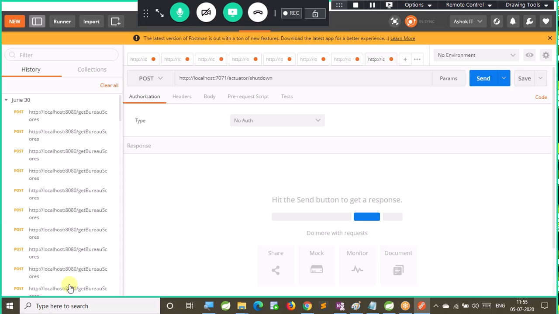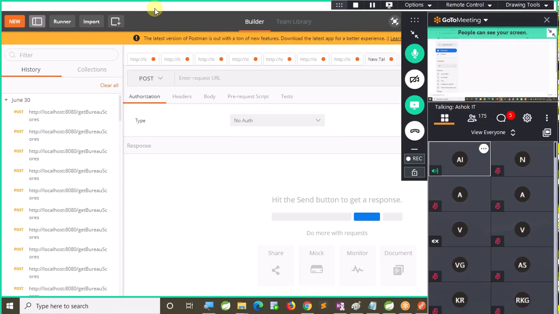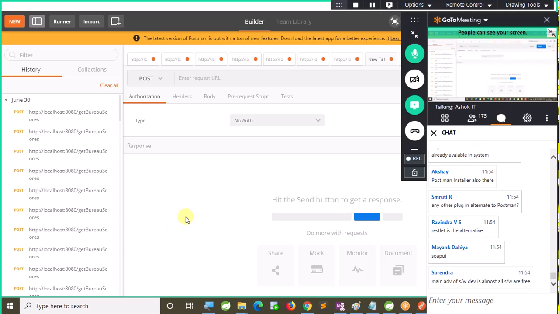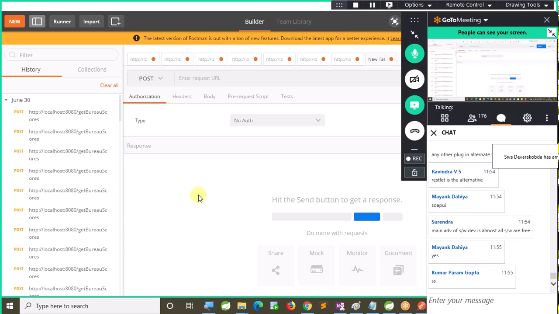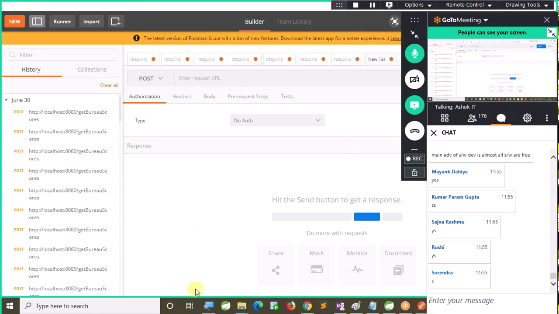Right. This is the home page of Postman. Once you log in, this home page will be displayed. The UI is a little bit light color, sir. This I did not like in Postman. They should have used some different color for this. Are you able to see my Postman? Right. So this is my Postman homepage.